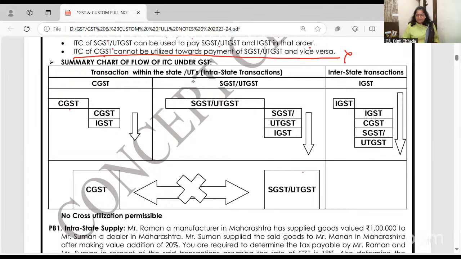That same thing is explained in the diagram. CGST in CGST, IGST. SGST in SGST, IGST. IGST in IGST and all this. But CGST and SGST आपस में नहीं. One example I have given, I am just going to do it orally. Please don't try to solve this example, because solving the example is your 8 marks compulsory question in the 6th chapter, input tax credit.